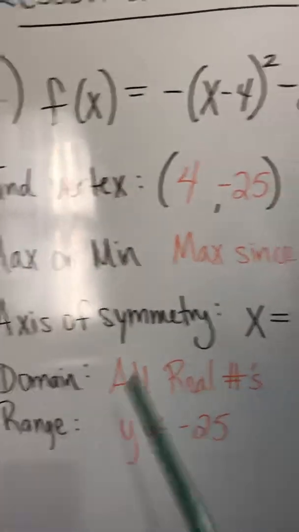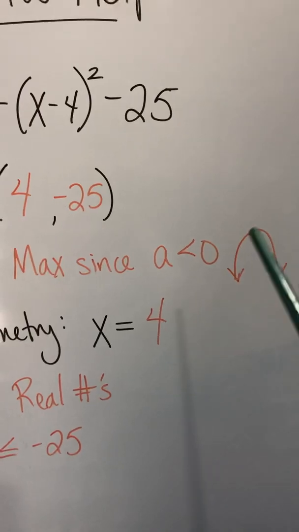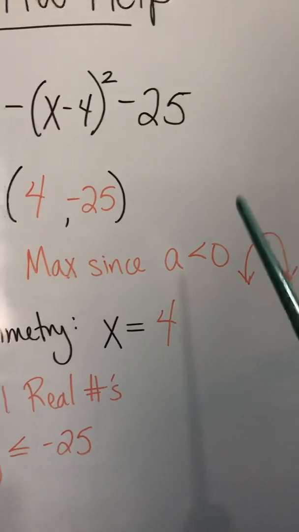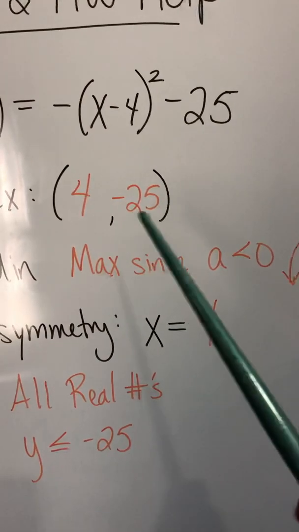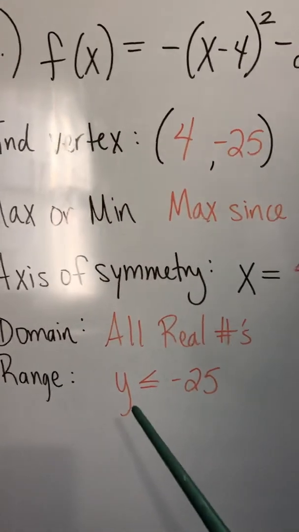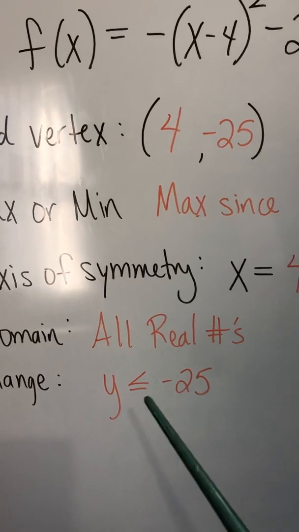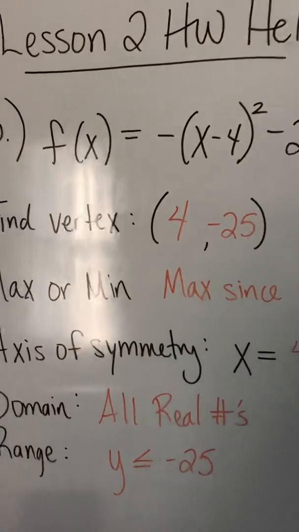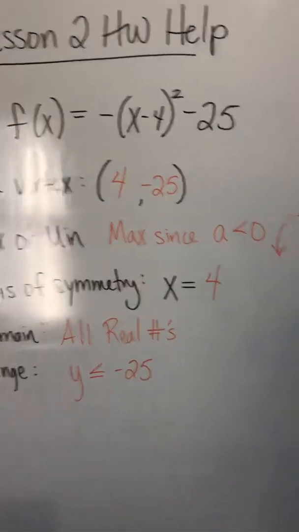And the range, since it's a maximum, we can't have any y values above our vertex. So our vertex has a y value of negative 25, so that means all the y values for the function, the range, is going to be less than or equal to negative 25. Alright, so that's how you do number 20.